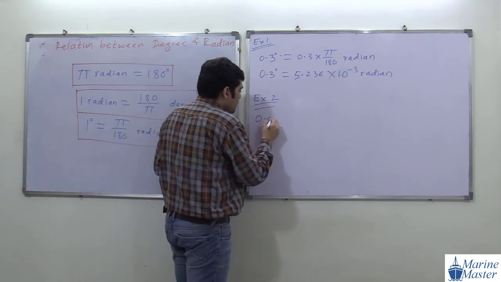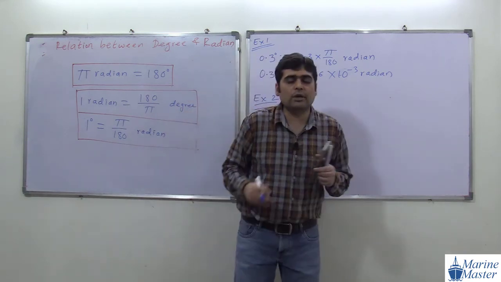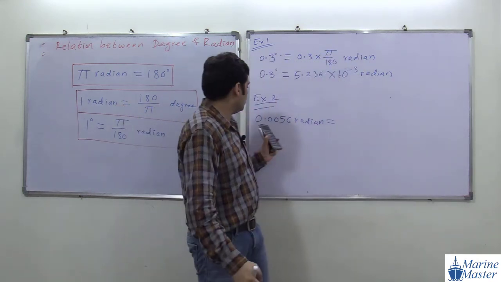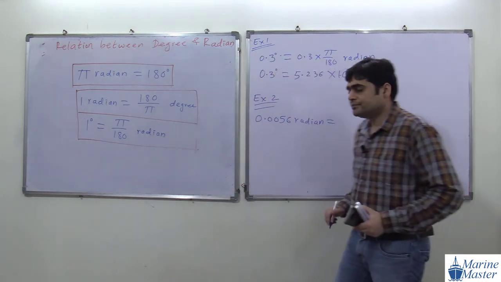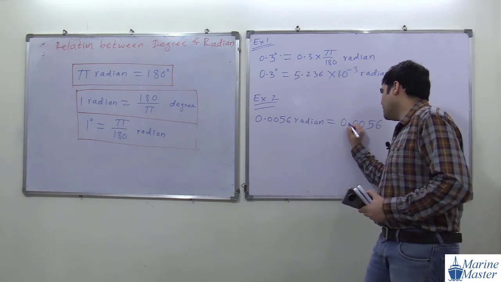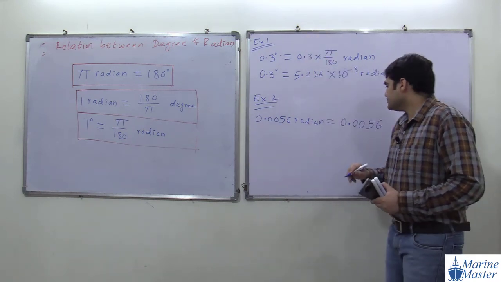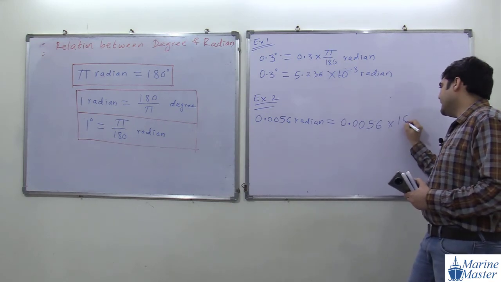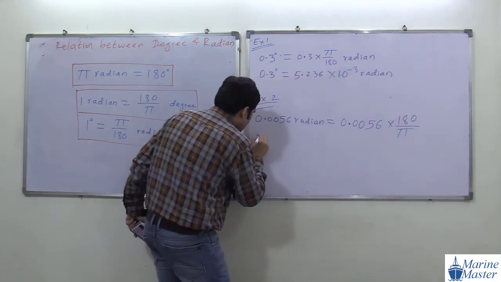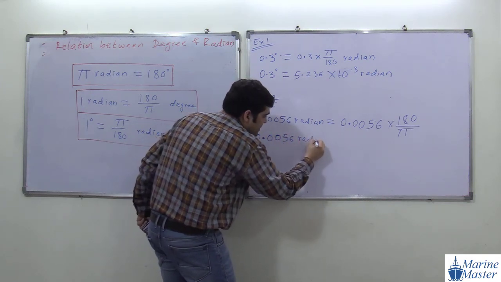Suppose we have the value 0.0056 radian, and we have to convert it into degree. 1 radian means 180 by pi, so we are going to use this one. 0.0056, making the point properly so it is visible to you, into 180 by pi. Everyone do the calculation.